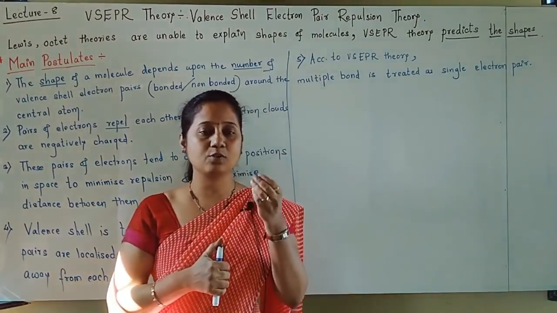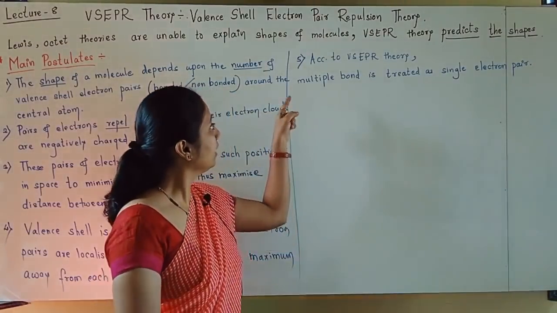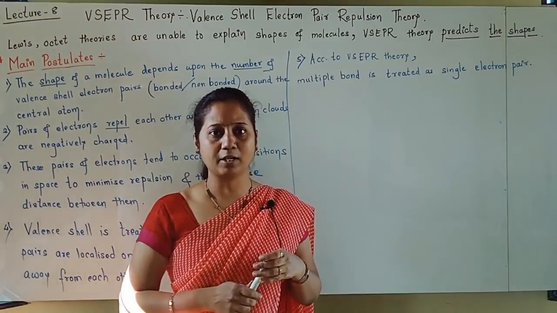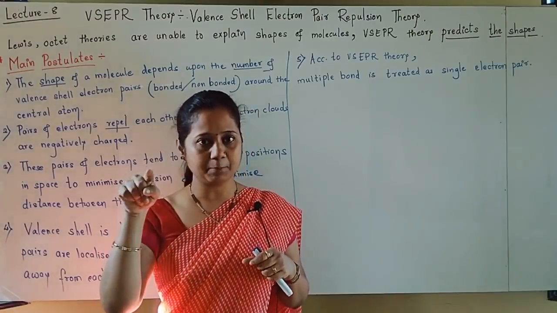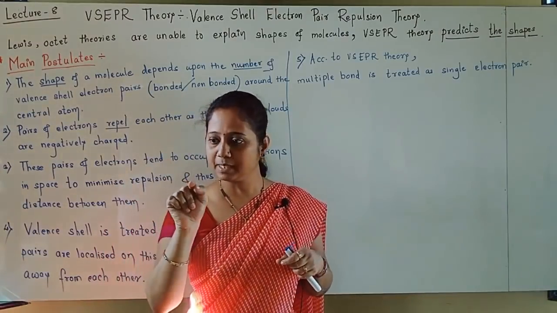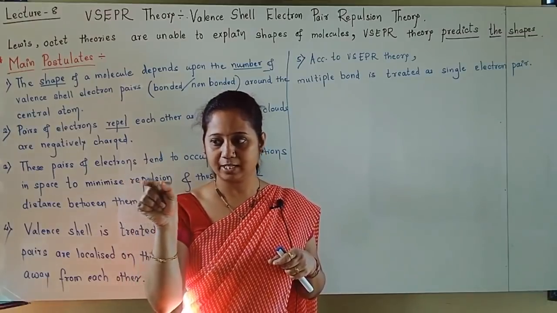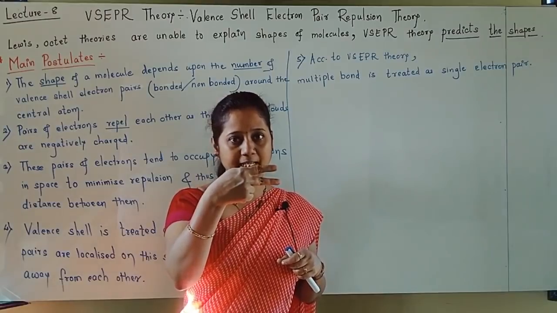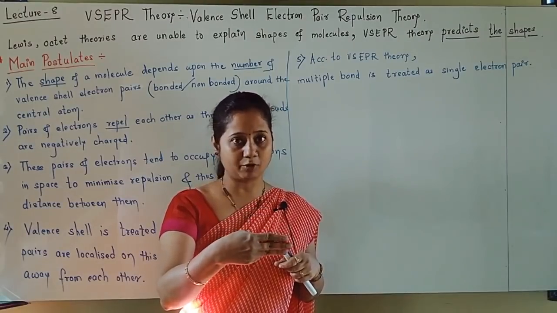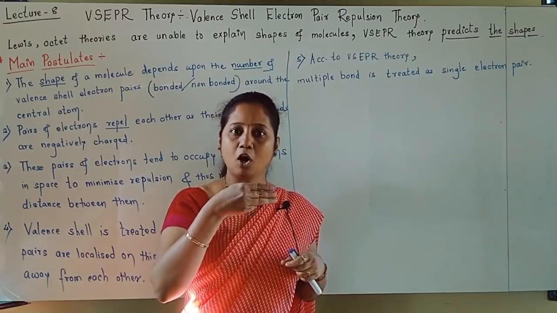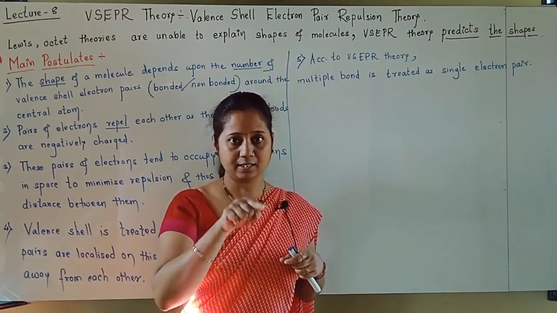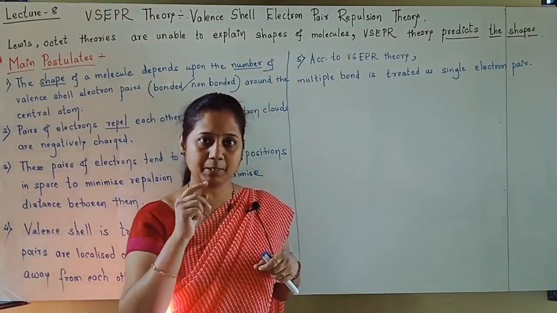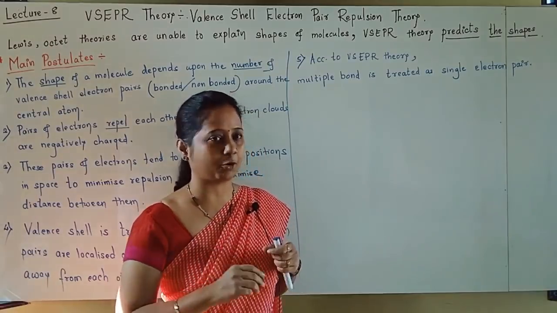In VSEPR theory, students, understand this postulate properly. A multiple bond you have to treat as a single electron pair. What do you mean by multiple bond? There are two types of bonds, single bond and multiple bond. Single bond means a single electron pair will be shared. Multiple means either a double bond or a triple bond will be there. Double bond or triple bond together are called multiple bonds.